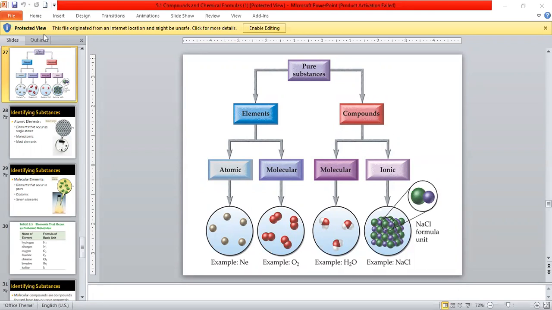Ghanvi, 16. Atomic number 16. Who is that? Ananya, mute yourself.